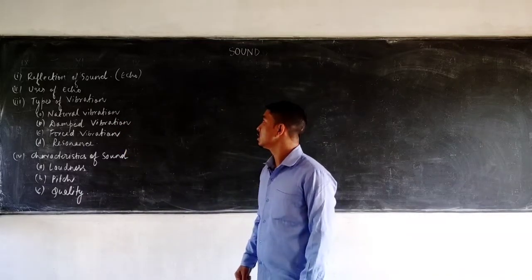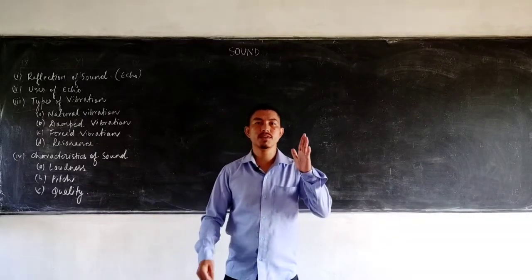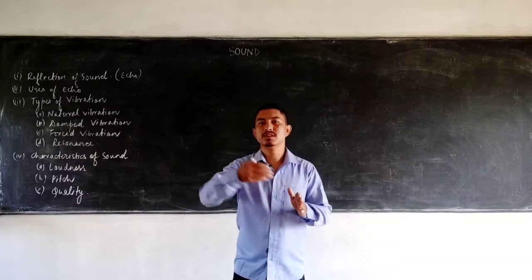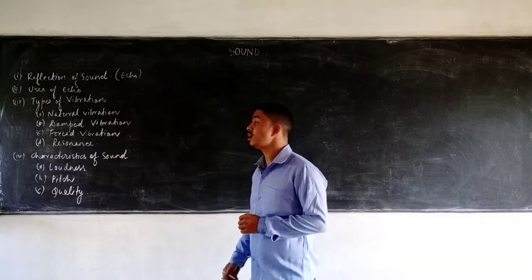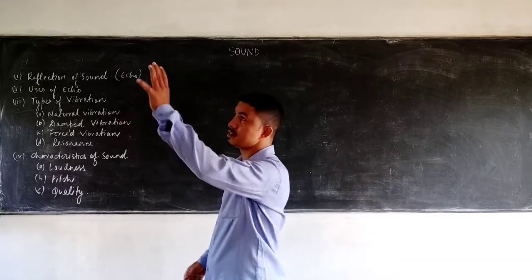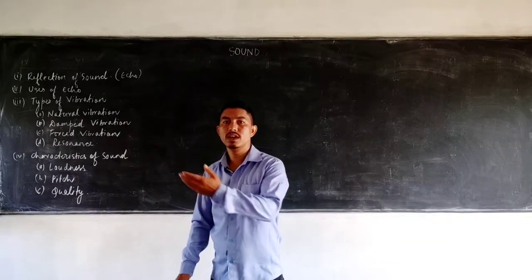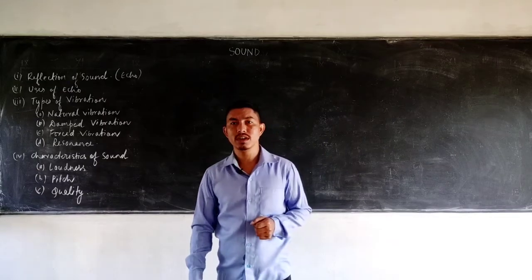So to begin with the reflection of sound, echo. Just like whenever a ray of light is incident on a mirror, it's reflected back into the same medium. In the same way, what happens when a sound wave strikes a large surface or a large obstacle? It is reflected back. So the sound heard after reflection is known as an echo.